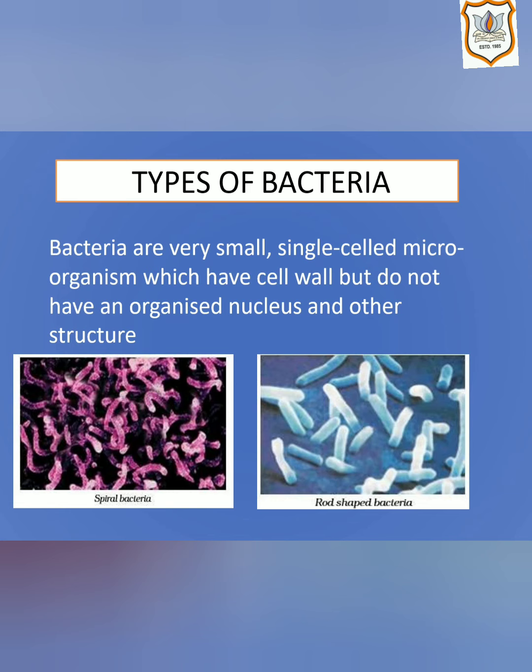There are mainly 3 groups of bacteria on the basis of their shapes. First one is spherical bacteria, second one is rod-shaped bacteria and third one is spiral bacteria. The 2 common examples of bacteria are Lactobacillus bacteria and Rhizobium bacteria.